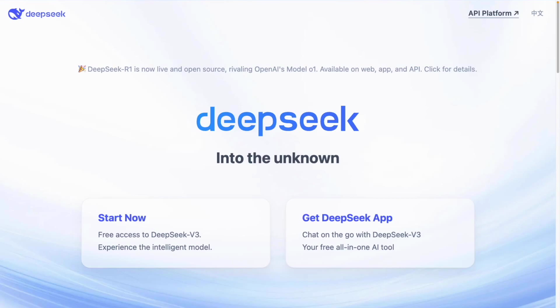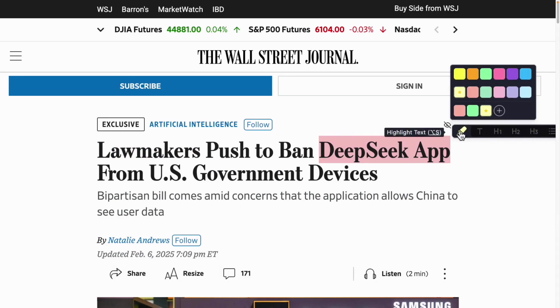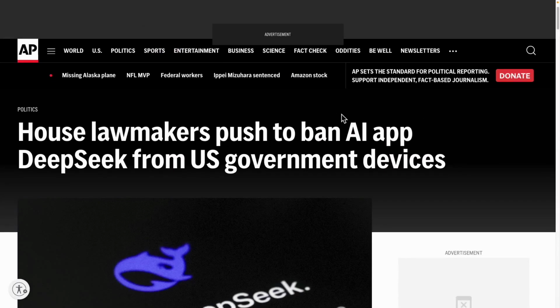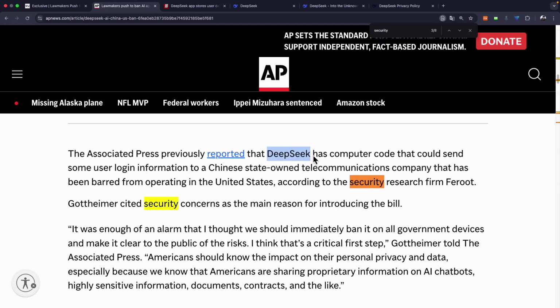Is this a plot by the US and Western countries, or is it genuinely dangerous? The Wall Street Journal indicates that lawmakers are pushing for measures. What are they proposing exactly? There are currently efforts to push for a ban on the DeepSeek app. Where is this happening? In the United States. The Associated Press also discussed banning DeepSeek's AI. If you look closely, it mentions that DeepSeek contains computer code. What kind of code does it have? The application could potentially transmit user login information to a Chinese state-owned telecommunications company. This company, which is the Chinese equivalent of SKT in our country, was reportedly given access to this sensitive data.